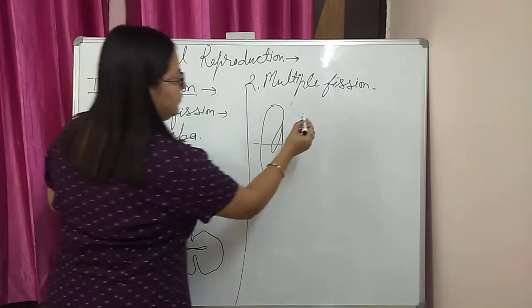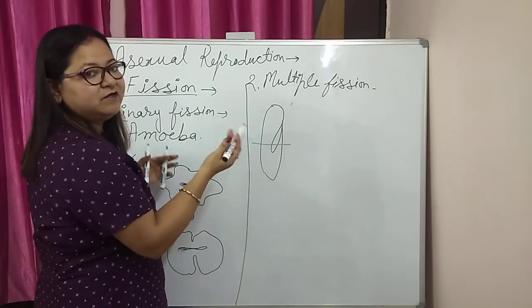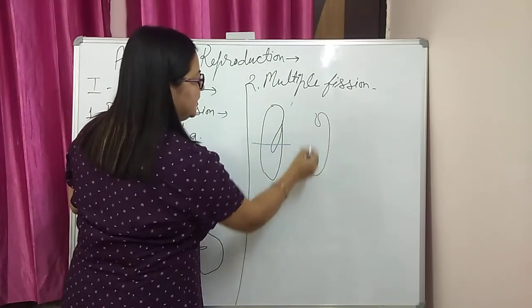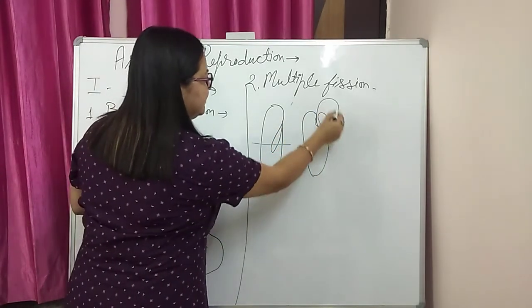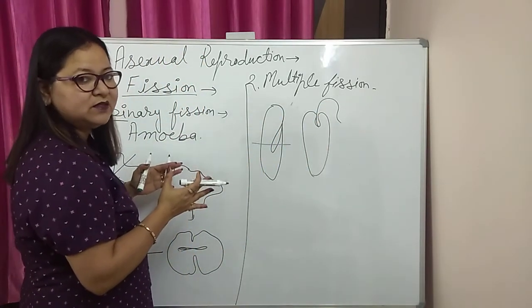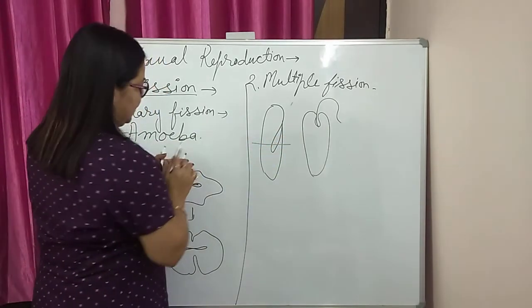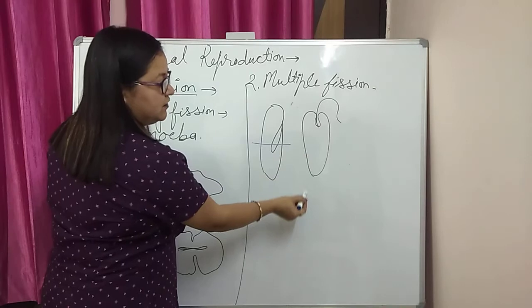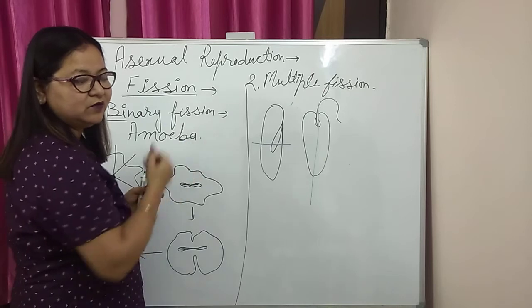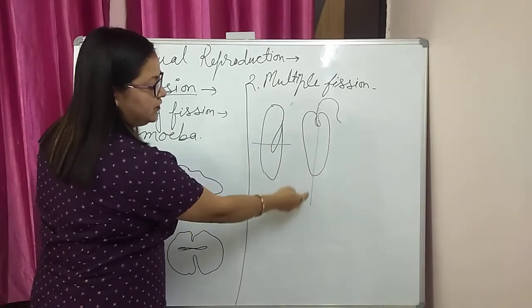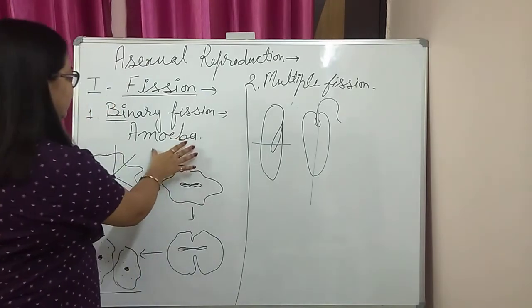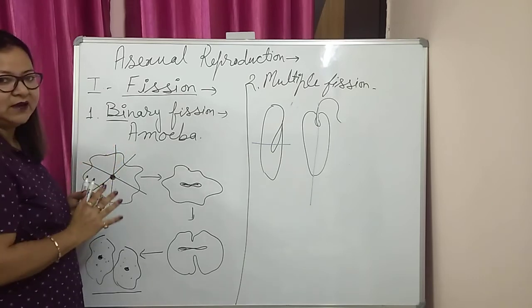Same in the case of organisms which have a specific characteristic at one end, like Euglena, which has a flagellum at one point. In this case, after binary fission, both cells should have the flagellum. So the plane of binary fission is longitudinal in Euglena. Another example of longitudinal binary fission is Leishmania. Okay, so this is the main concept of binary fission.